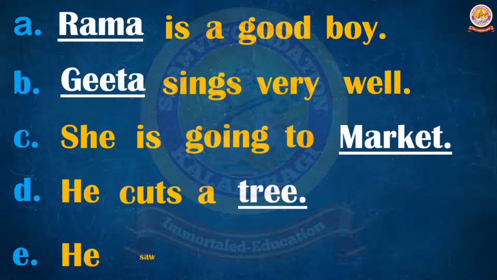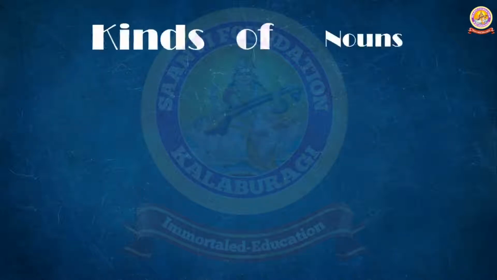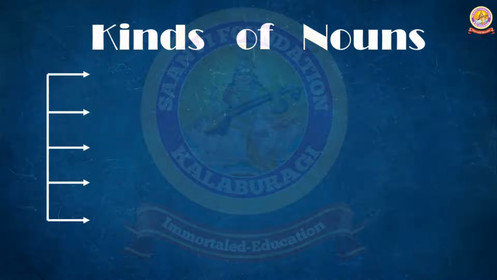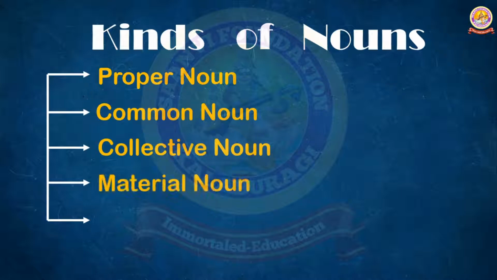There are a total of 5 kinds of nouns in grammar. So now we will learn about the kinds of nouns. There are 5 kinds of nouns. Those are as follows: proper noun, common noun, collective noun, material noun, abstract noun. Again, one by one we will discuss these kinds of nouns.